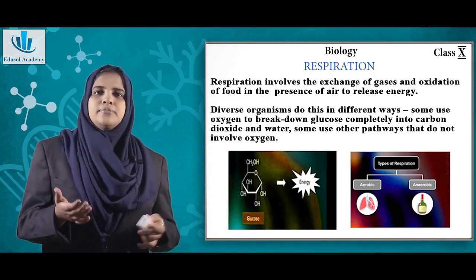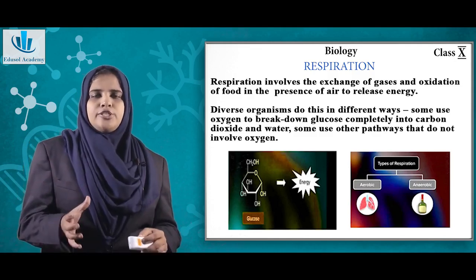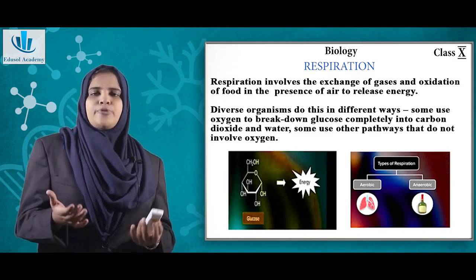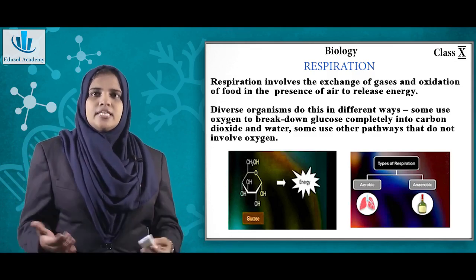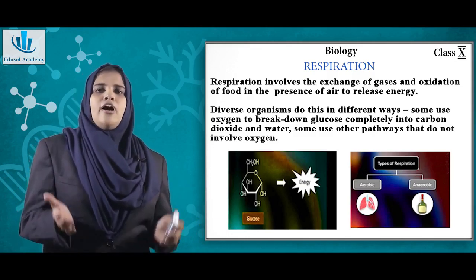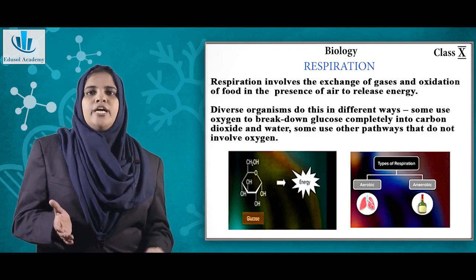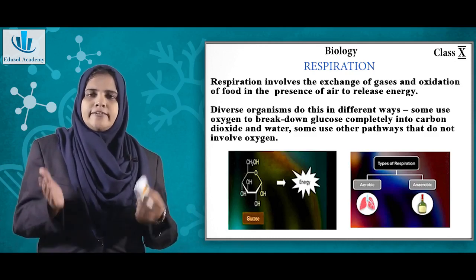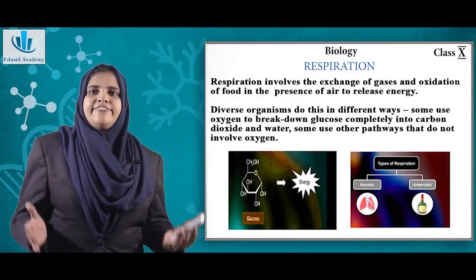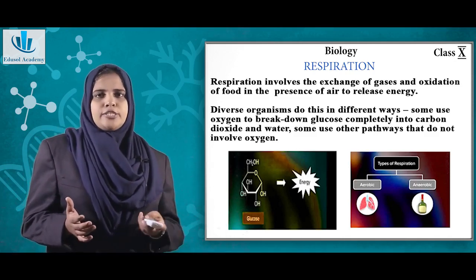These organisms have to depend upon the dissolved oxygen in the water, so that is a more stressful process. For us it is much easier when compared to aquatic organisms, those which live in water. What happens in respiration is that different organisms do it in different pathways. We will study mainly 3 pathways today.